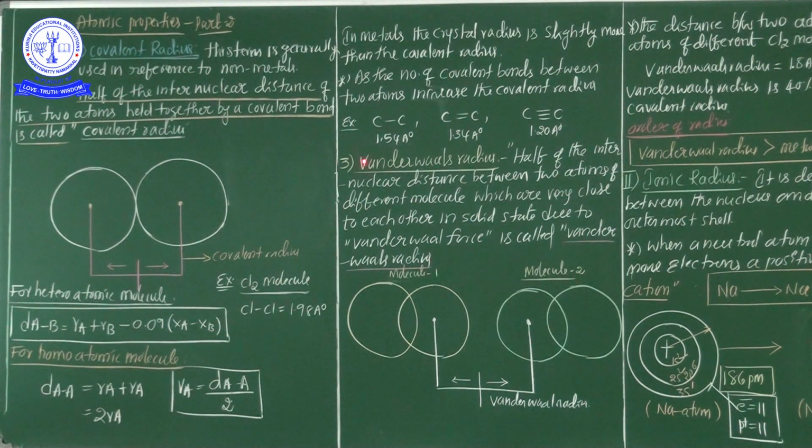Now here, the Van der Waals radius is half of the internuclear distance between two atoms of different molecules. See, this is molecule 1, this is molecule 2, and these are two atoms, one in each molecule. What is the Van der Waals radius? Half of the internuclear distance between two atoms of two different molecules.